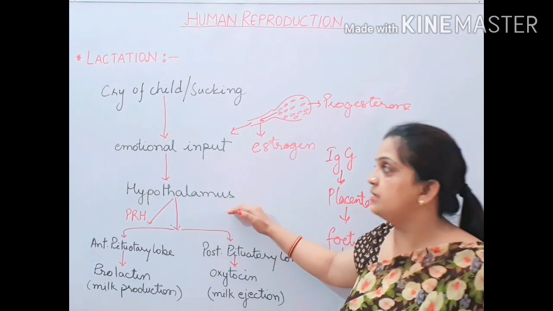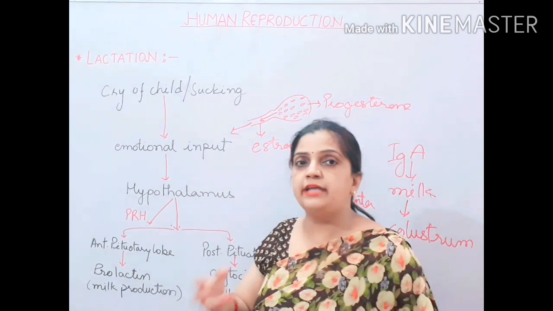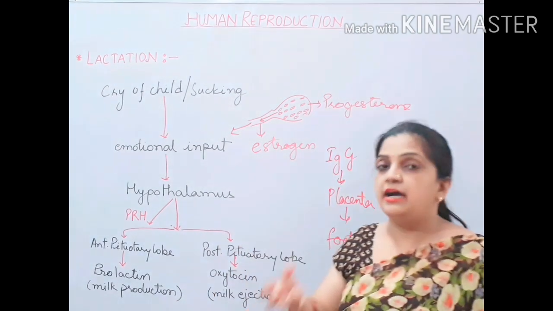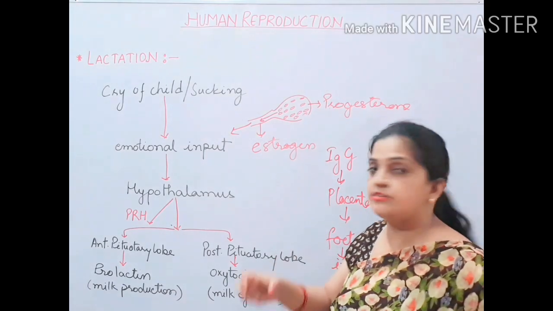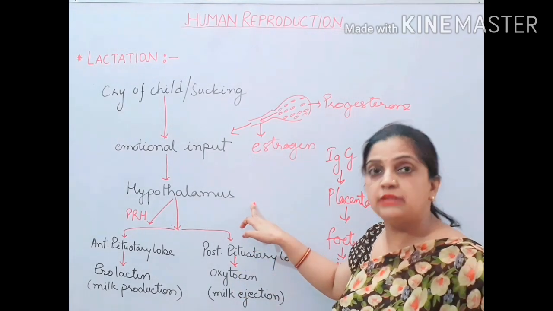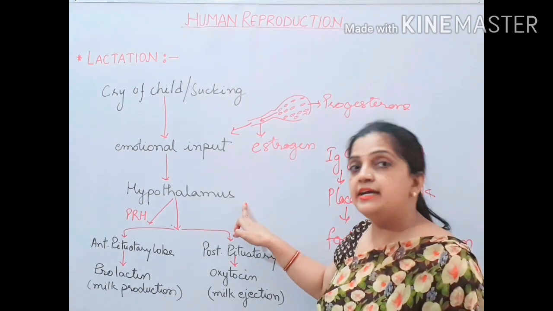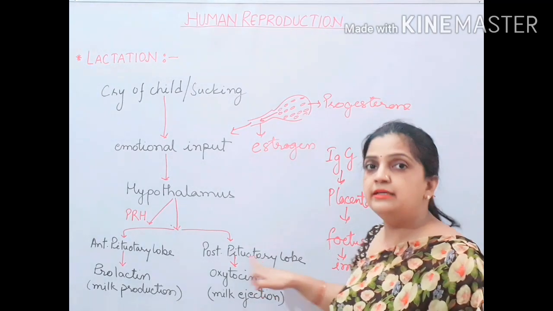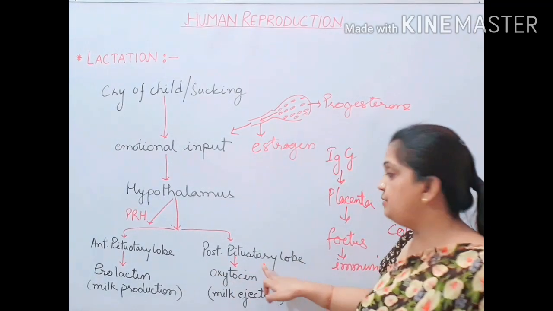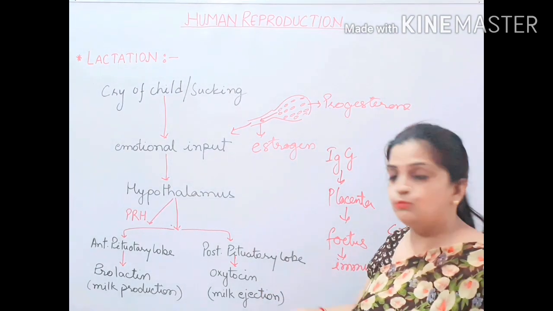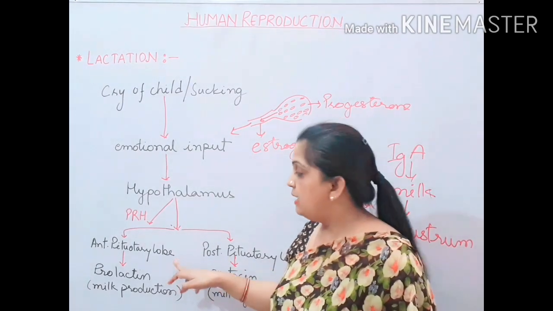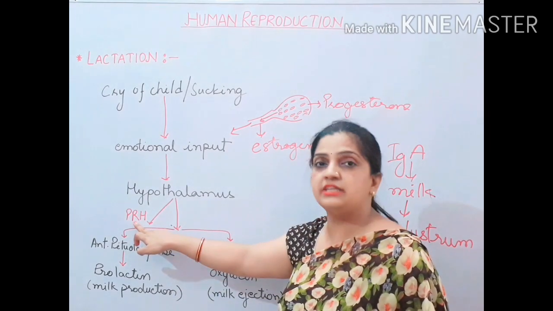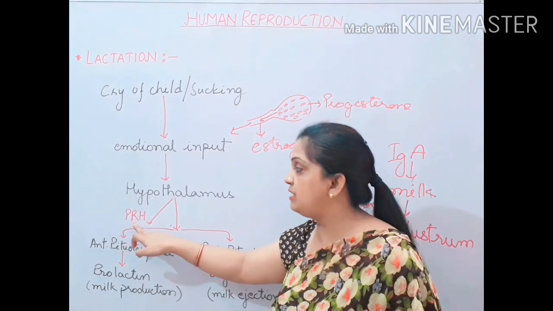So what happens here is that as soon as the child is born, the emotional attachment of the mother and child creates a sensory input in the hypothalamus, and this hypothalamus acts on both lobes of the pituitary gland, that is, the anterior pituitary lobe and the posterior pituitary lobe. Now let us move to the work of the anterior pituitary lobe. The anterior pituitary lobe is activated by the release of prolactin releasing hormone.